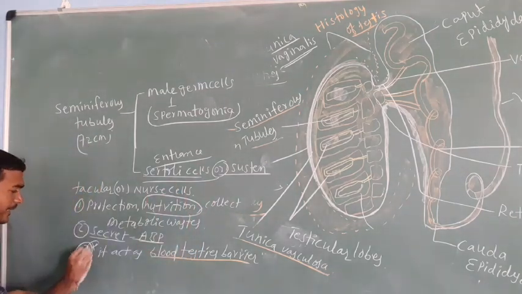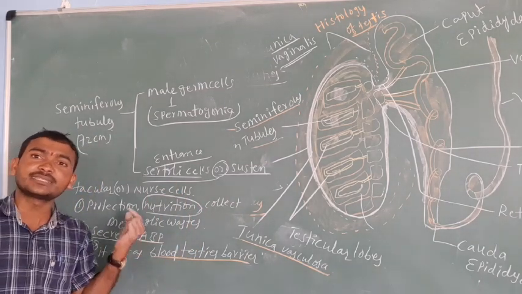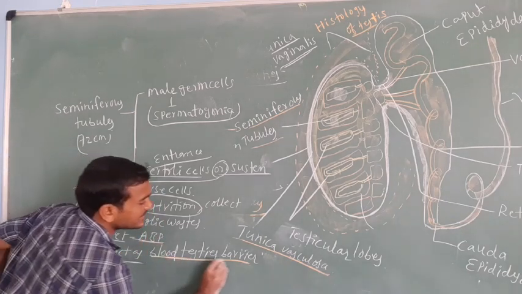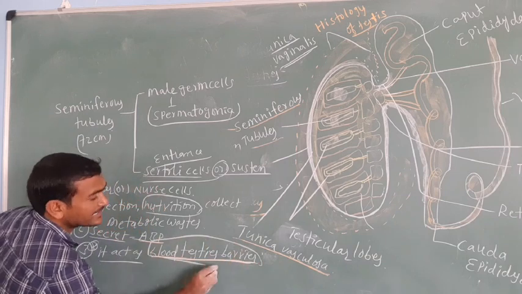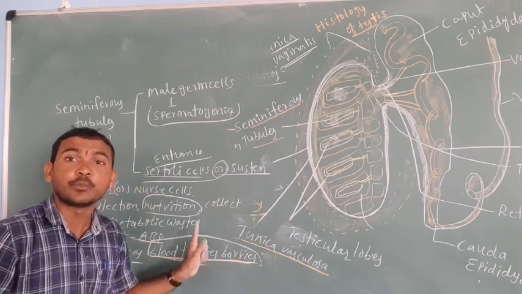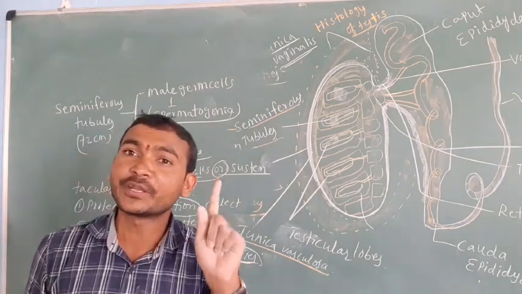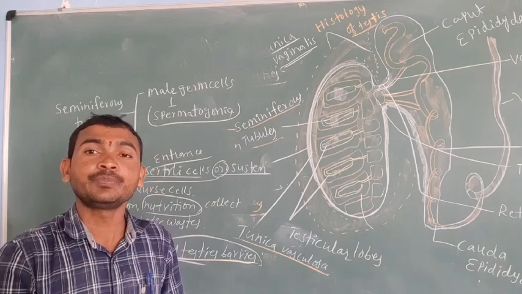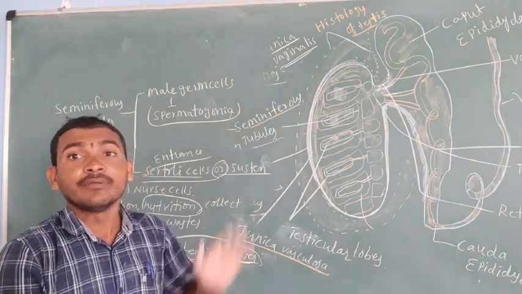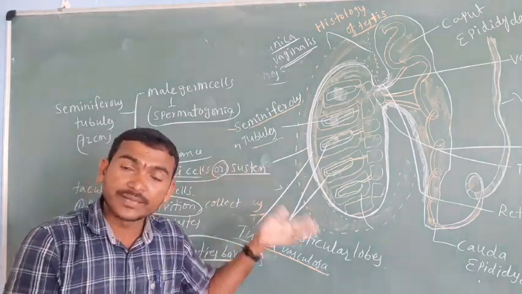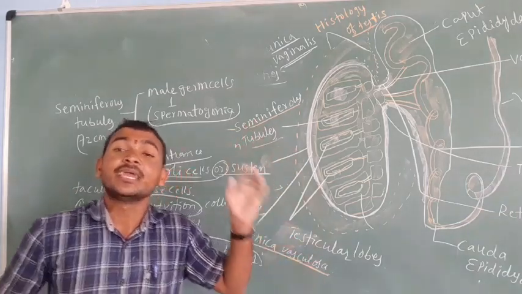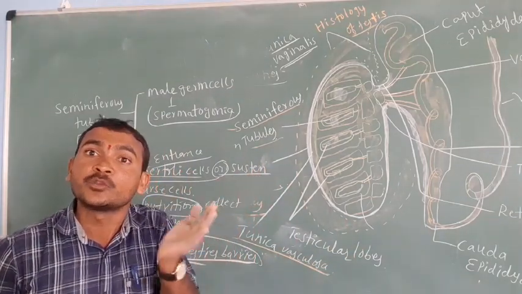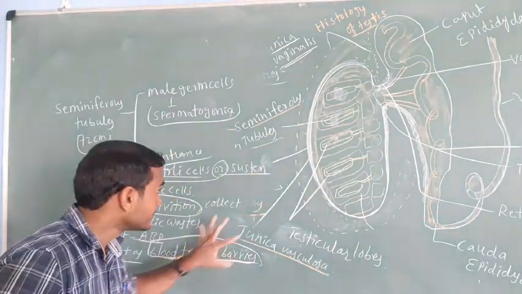Another very important work of the Sertoli cell, a previous entrance question: it acts as a blood-testis barrier. What is the blood-testis barrier? During the development of the sperm, any unwanted wastes or antigens from the blood are not allowed inside the testis.